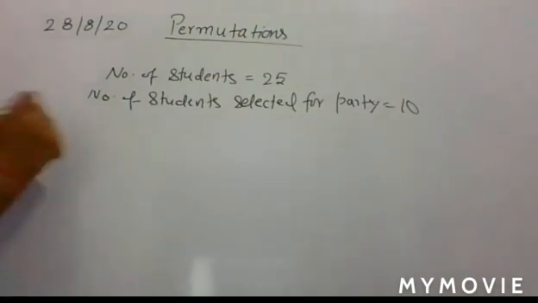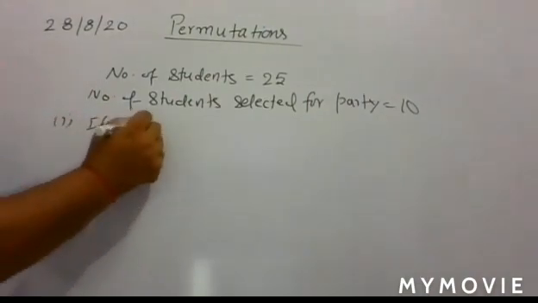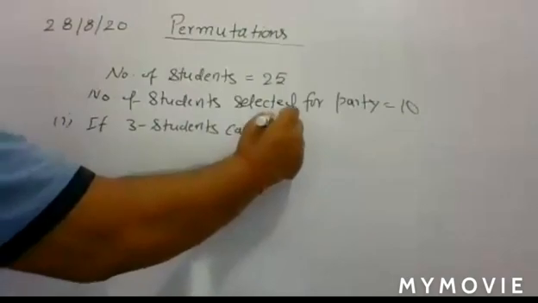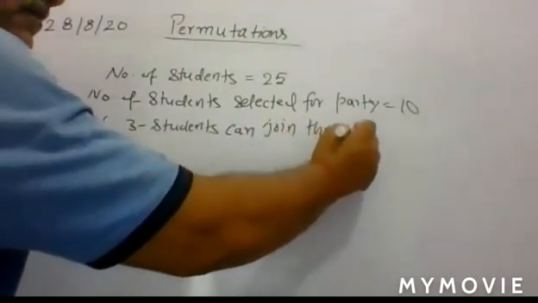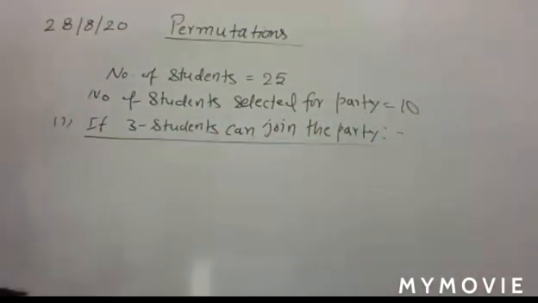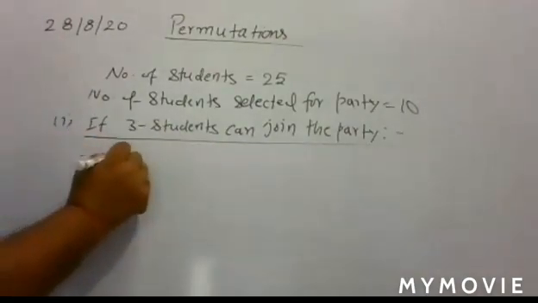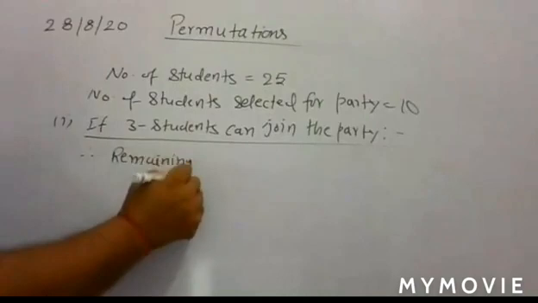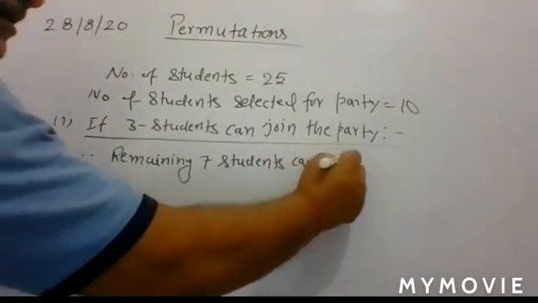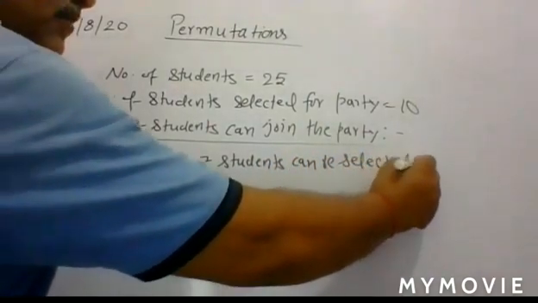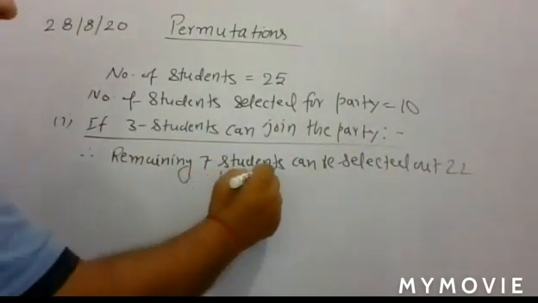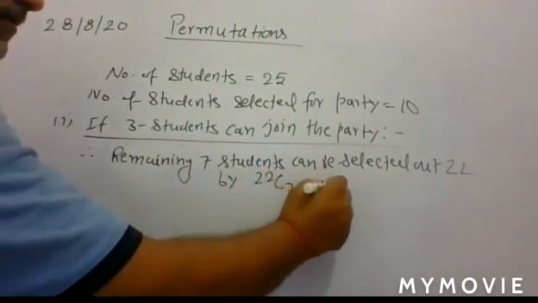Now in the first case, if the 3 particular students join the party, the remaining 7 students can be selected out of 22 by 22C7 ways.